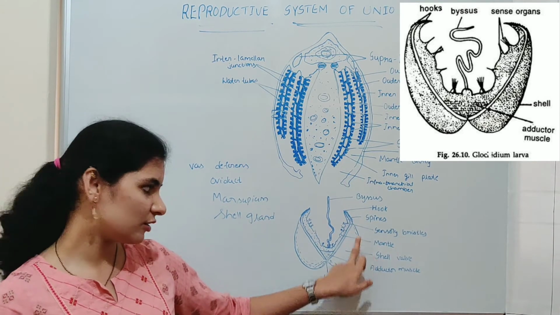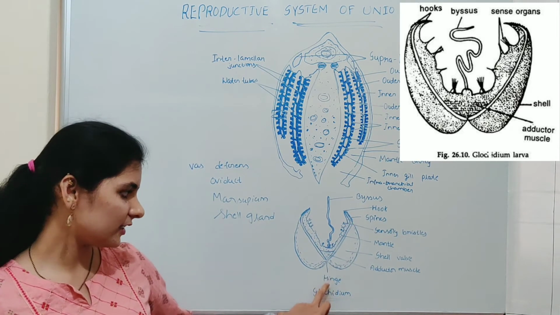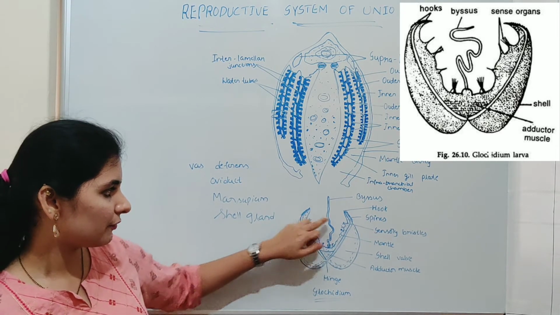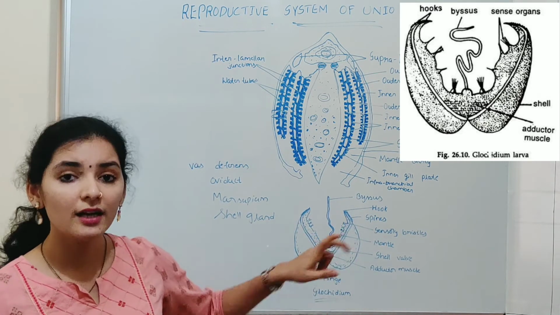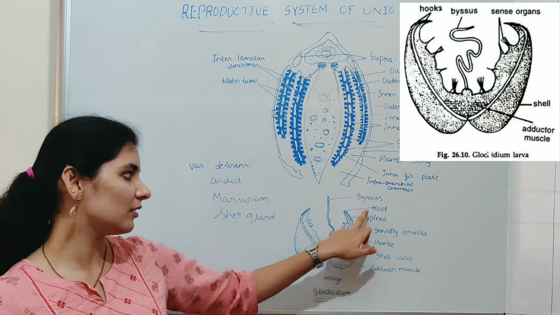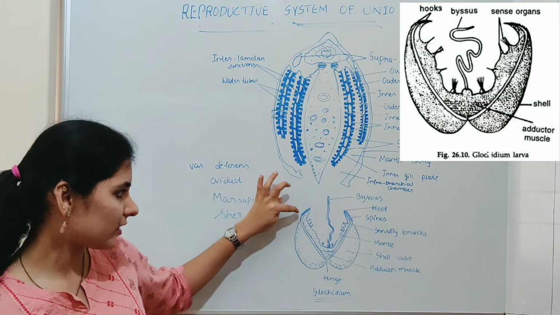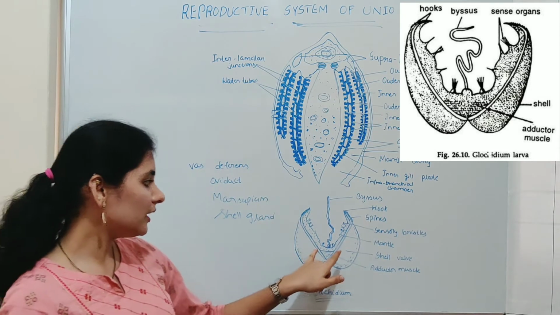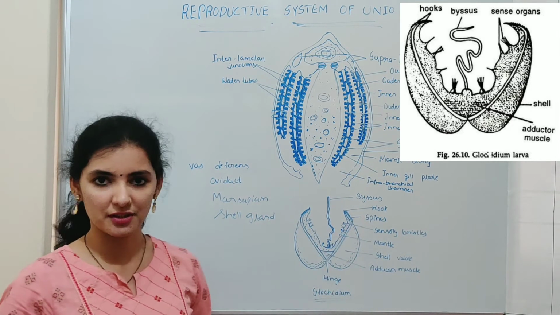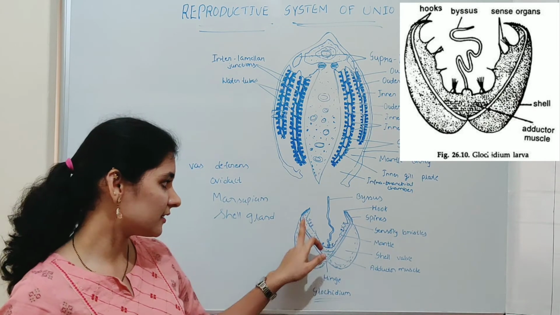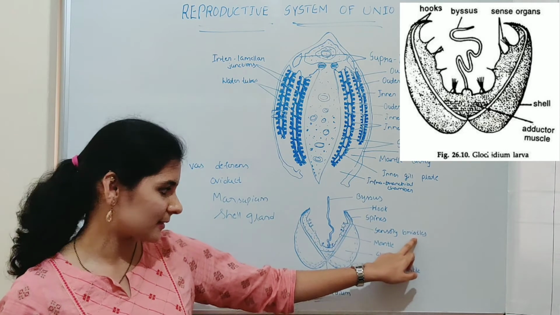The shell valve consists of two valves which are attached at the dorsal surface at the hinge region and are free ventrally. This free ventral region of the shell valve is bent to form a hook region, consisting of numerous spines on both sides. On the inner surface of the shell valve, it has a small mantle region, and this mantle consists of sensory organs known as sensory bristles.